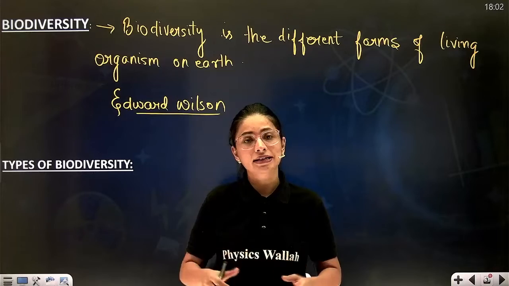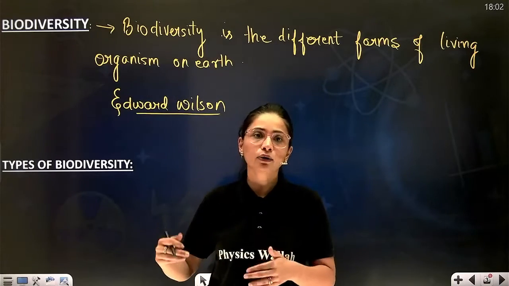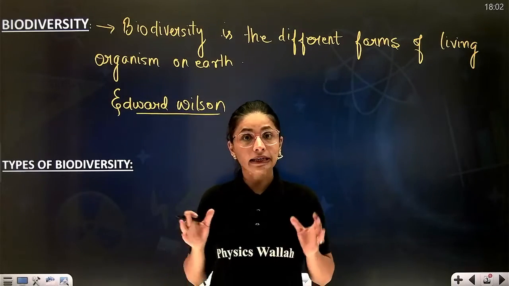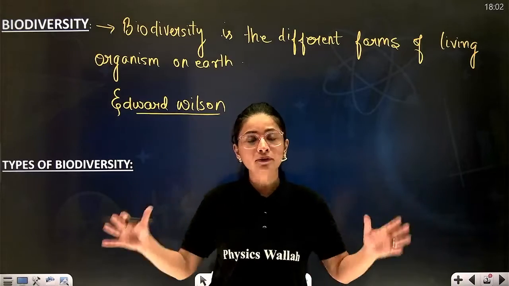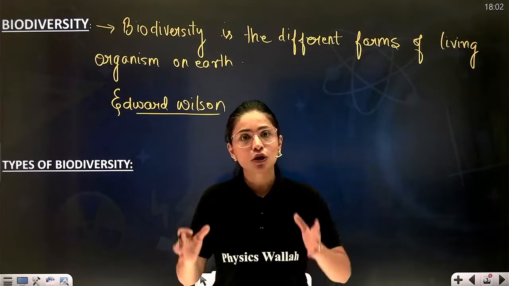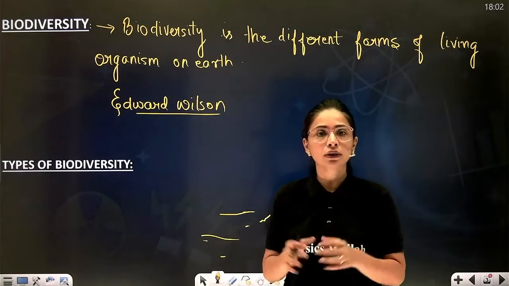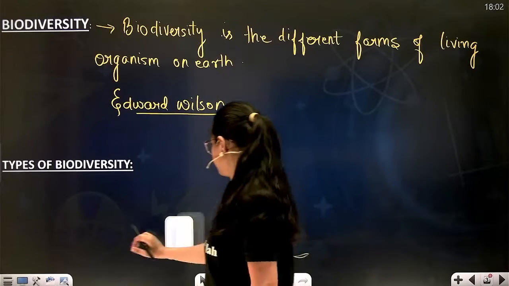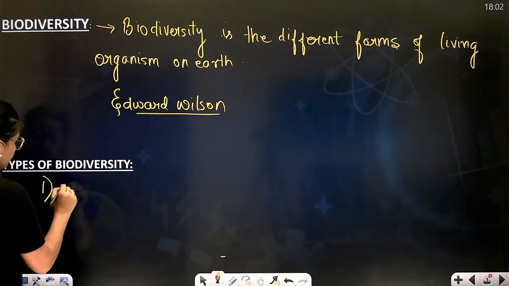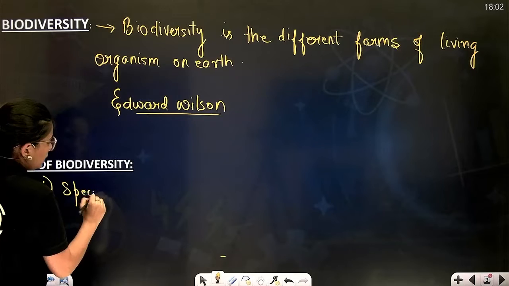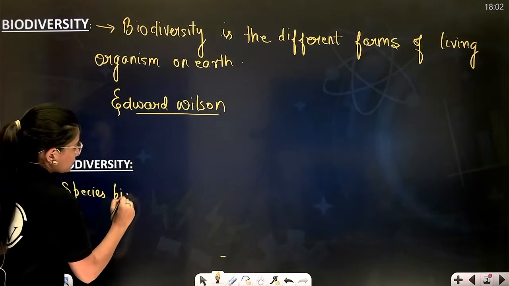This is known as species level biodiversity. Rice in India itself, more than 50,000 varieties of rice are also found in India. So first is species level biodiversity.